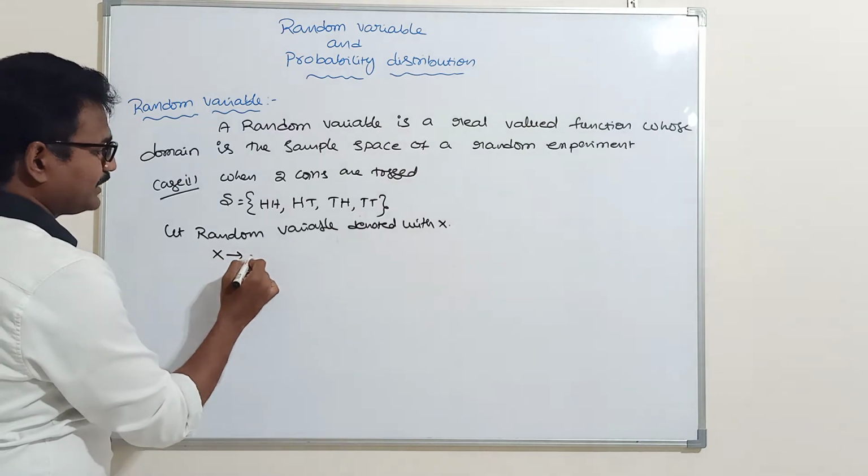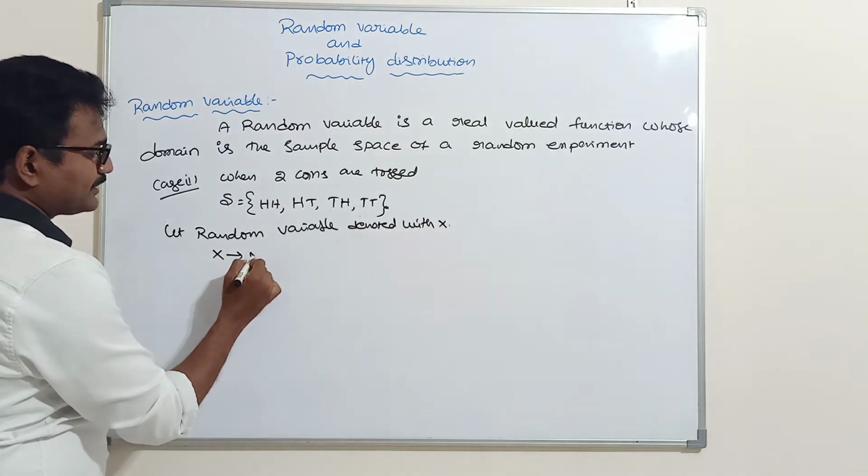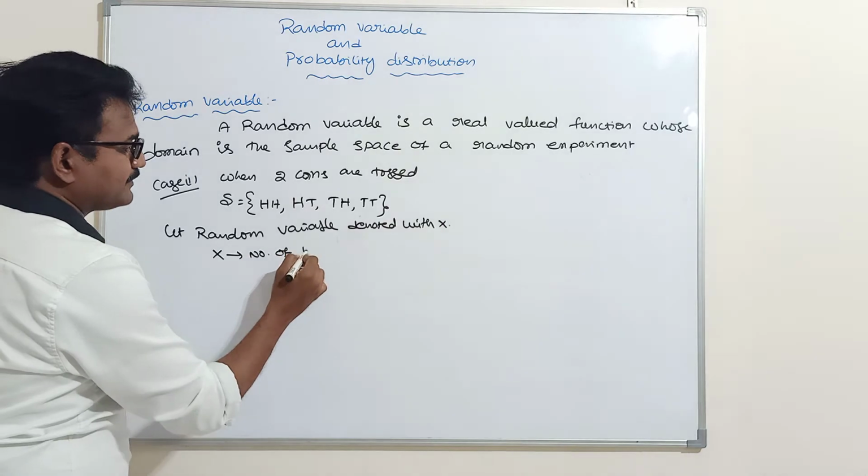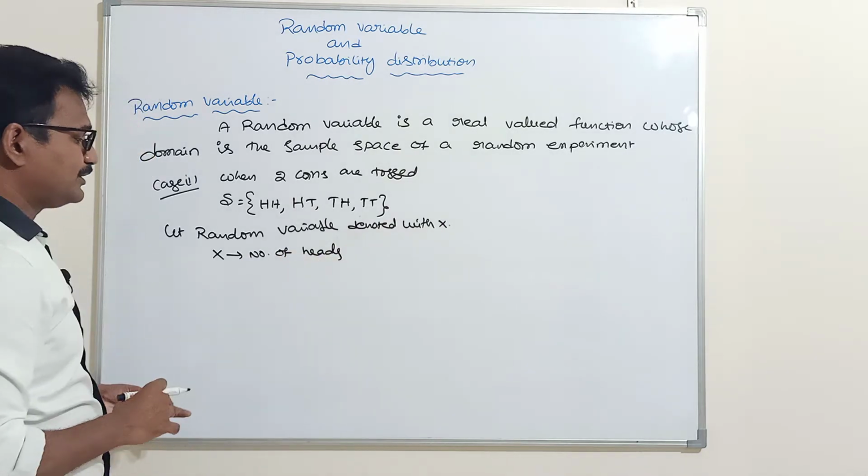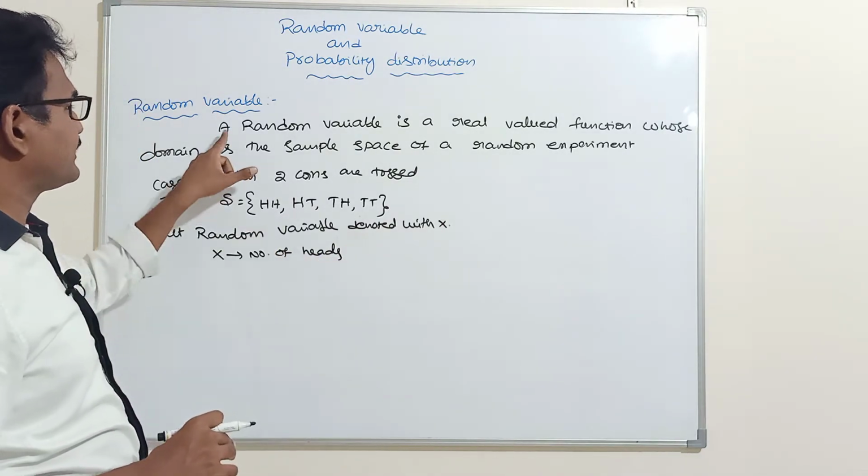Here I am taking the random variable as the number of heads. What is the definition of a random variable?